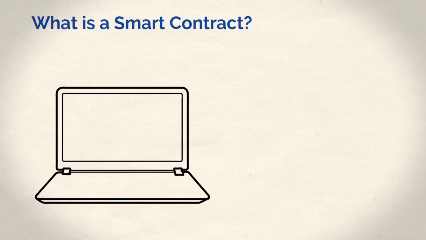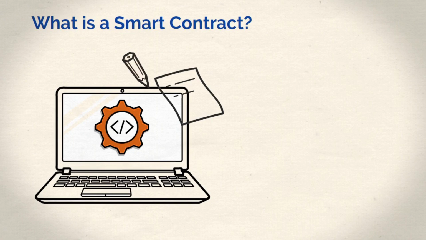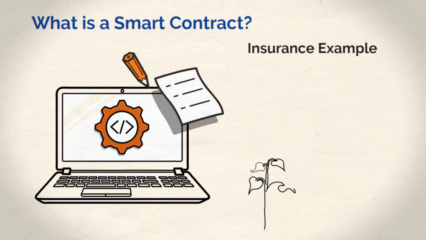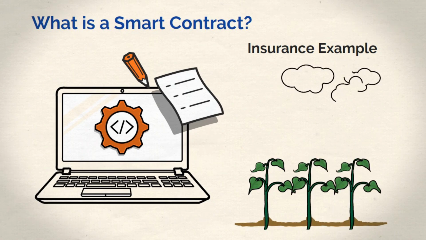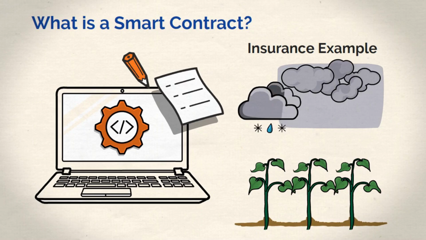A smart contract is basically a piece of code that executes automatically if certain conditions are met. Let me explain this concept by using an insurance example. Let's say a farmer somewhere in the countryside wants to insure his crops against unpredictable weather. So he goes to an insurance provider and gets a rainfall policy.